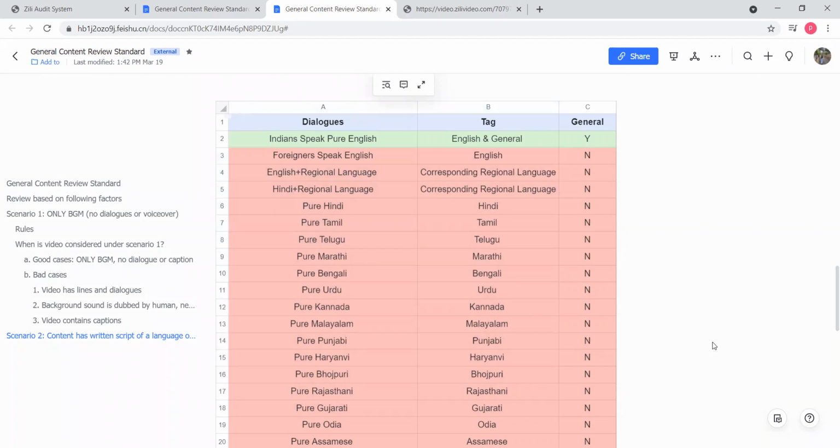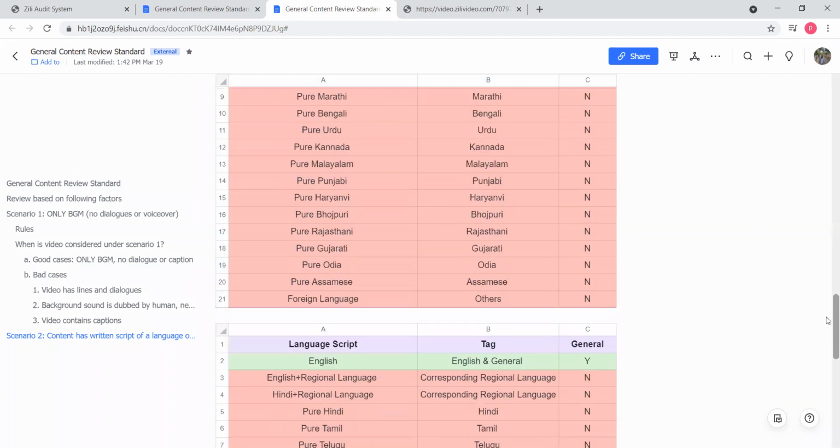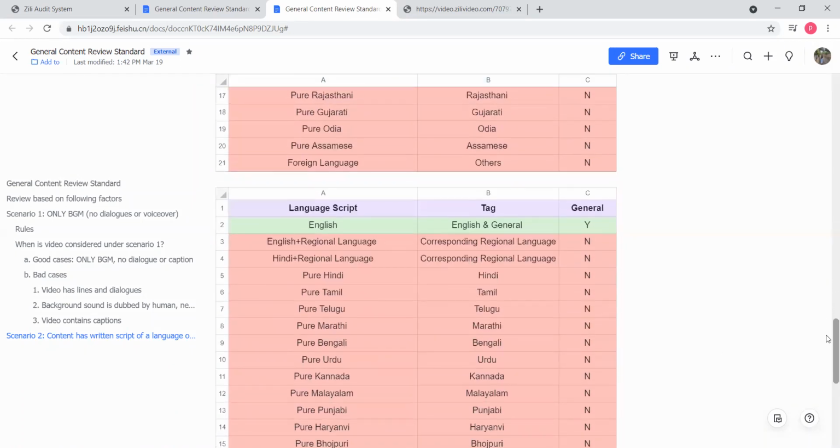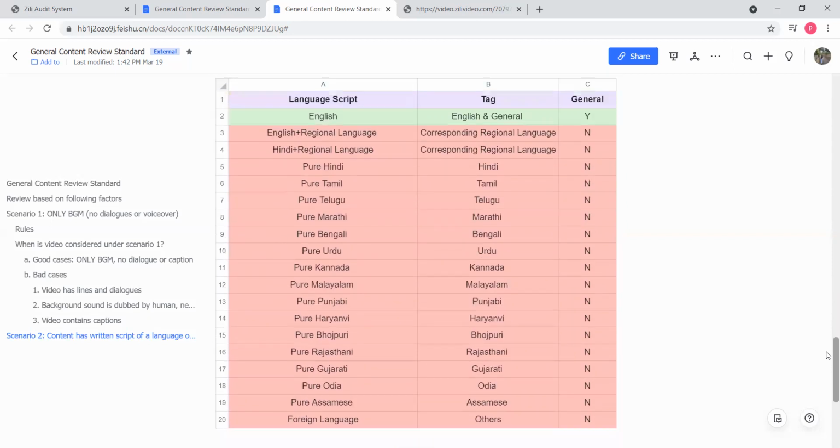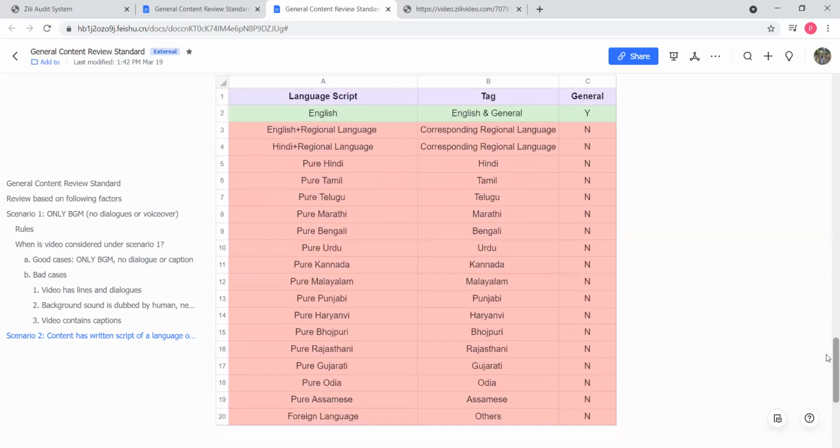That is when it comes to the dialogues. I hope everyone is getting my point. And the third part is about the text written in the video. Like if there is text written in the video, for example, in status videos, there is a status video and there is text written in the video. In that case, only and only English written text.